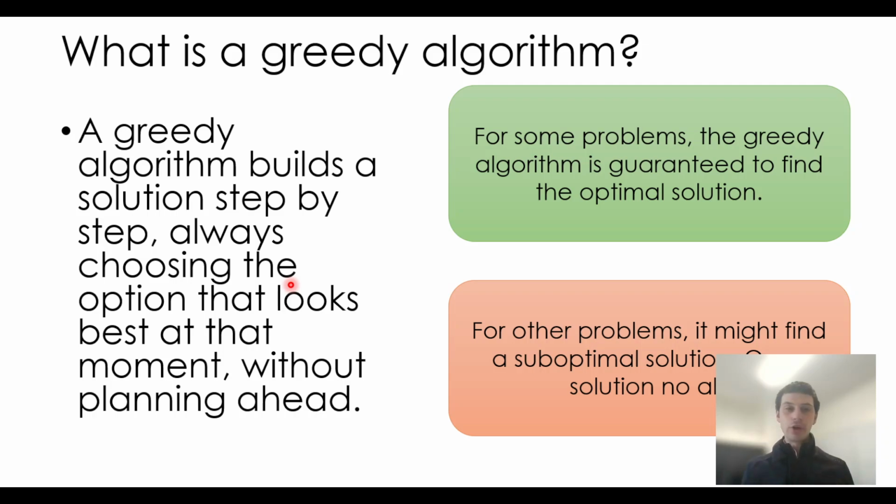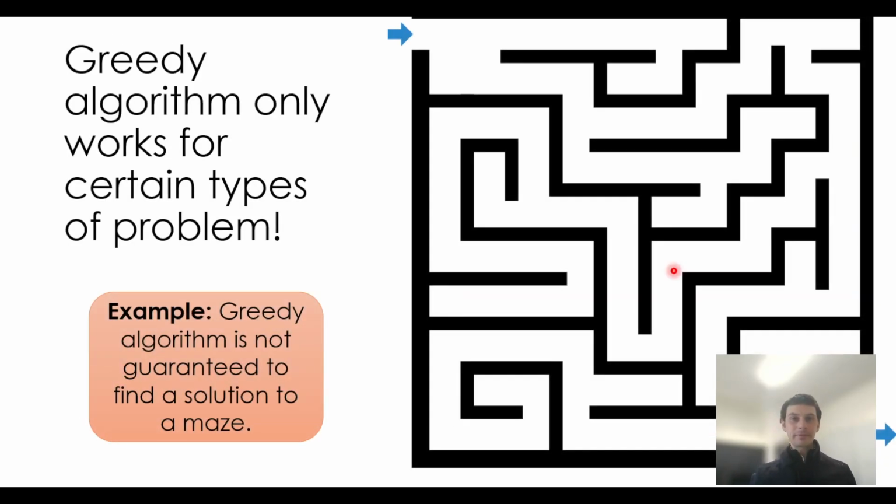Nice, simple approach. You don't have to think too far ahead or backtrack when you find a problem. And for some problems, the greedy algorithm is guaranteed to find not just a solution, but the best solution, the optimal solution. For other problems, it might find a suboptimal solution, a solution that is okay, but not the best. Or it might find no solution at all, even though there is one.